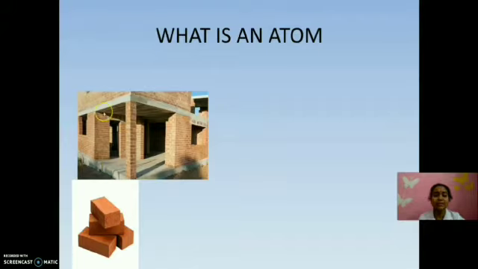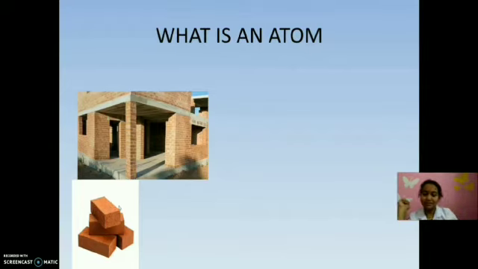Here you can see a picture of a building or house. What is the fundamental unit of that building? It is the brick. It is a brick house. The fundamental unit of the home is brick, isn't it? So, if we check with an element or compound or any substance, the fundamental unit is known as atom.